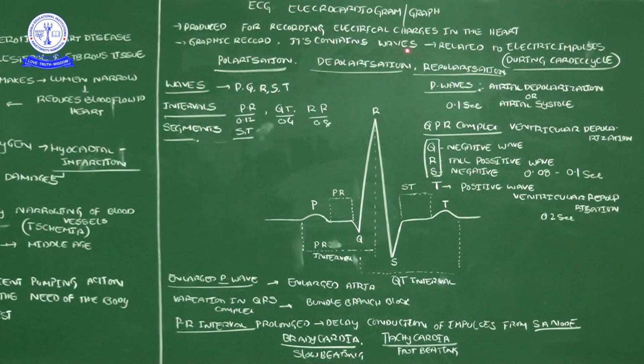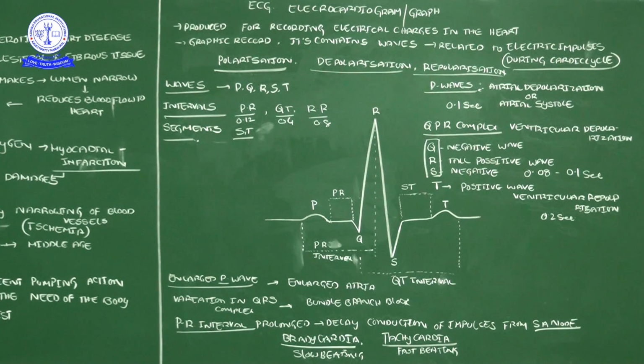So see here, this electrocardiograph contains waves related to the electric impulse during the cardiac cycle. Here the cardiac cycle contains three steps according to our textbook, but we can say four steps. First one, joint diastole, where all the atria and ventricles are in a relaxed condition. Next, the first step of the cardiac cycle is the atrial systole, then ventricular systole, and then cardiac diastole. These are the four steps.